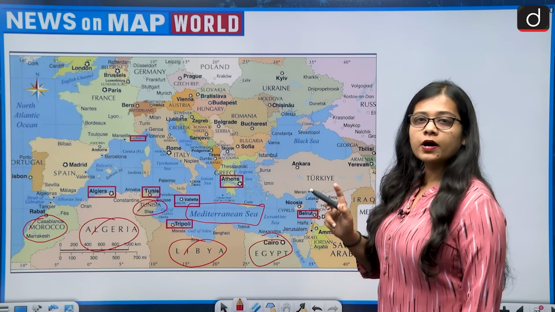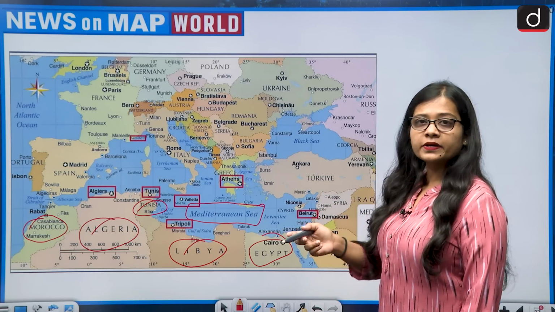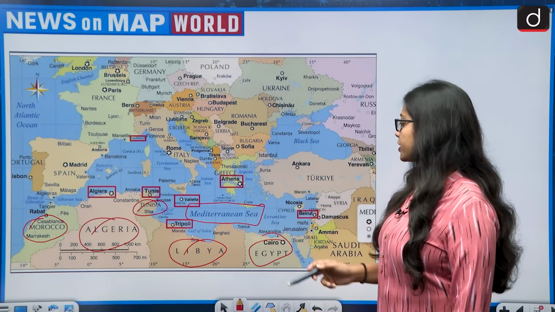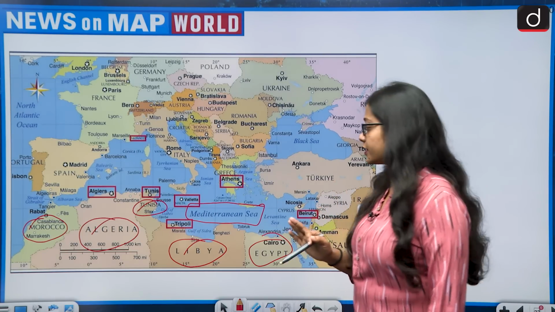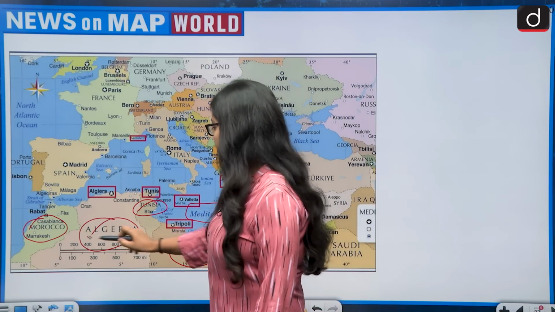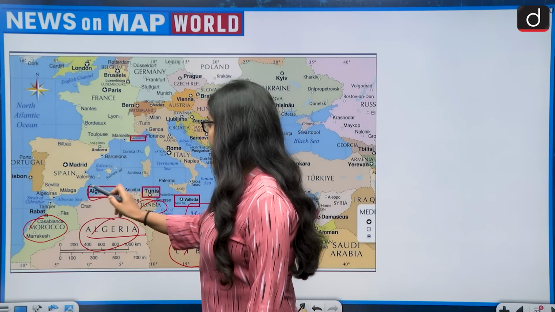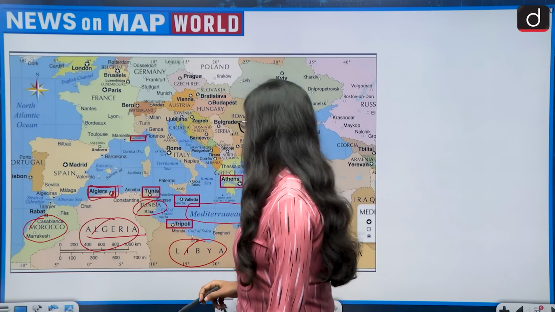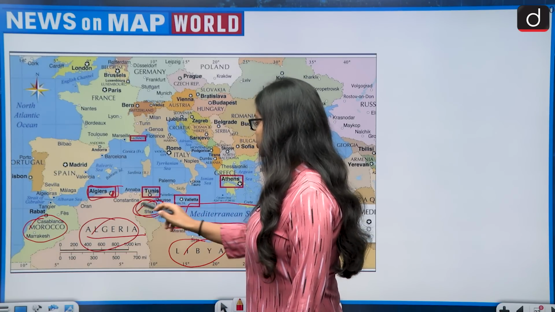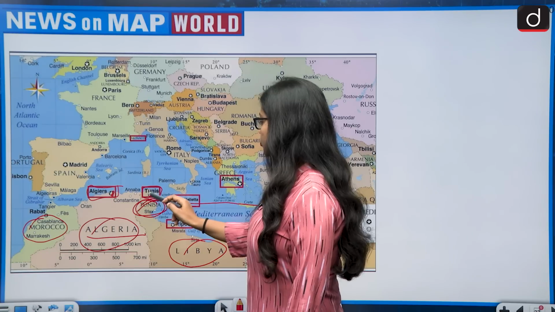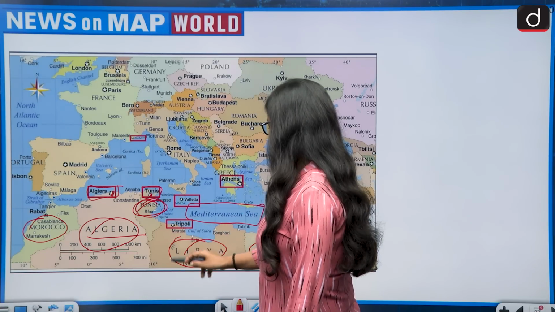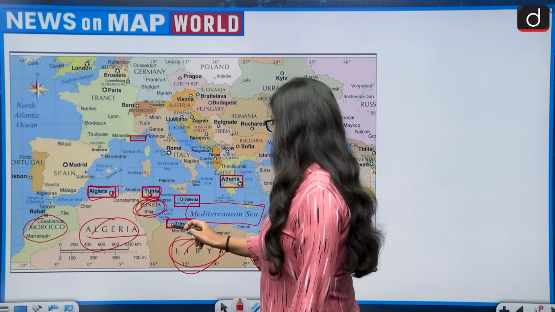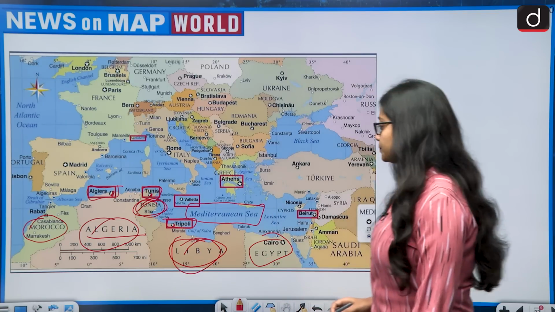Now we have to talk about the countries whose capital shares a border with the Mediterranean Sea. Then there are 3 countries. First is Algeria, and the capital of Algeria is Algiers, so it is sharing a coastline with the Mediterranean Sea. Second is Tunisia, capital is Tunis, a coastal city. Then third is Libya, capital is Tripoli, which is also a coastal city.